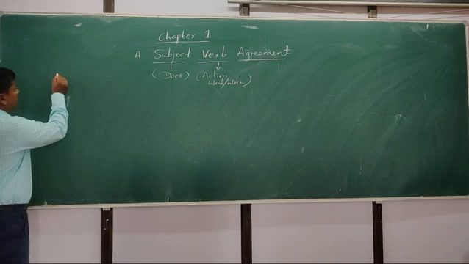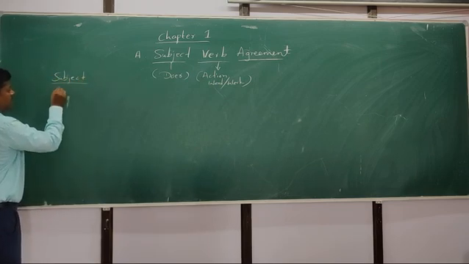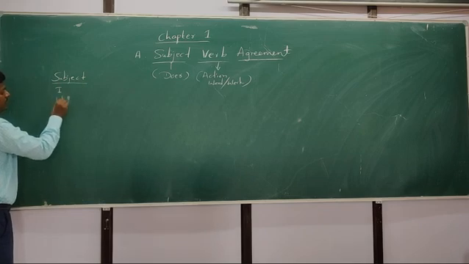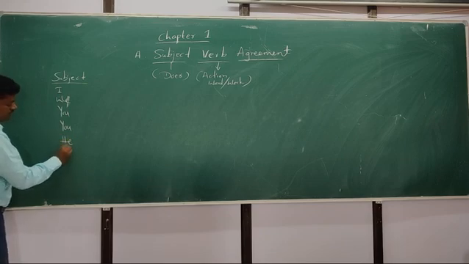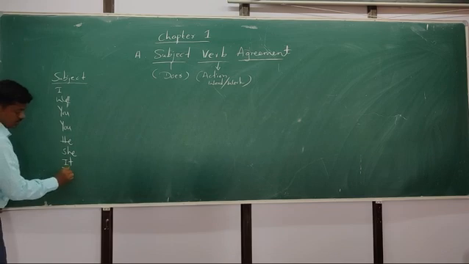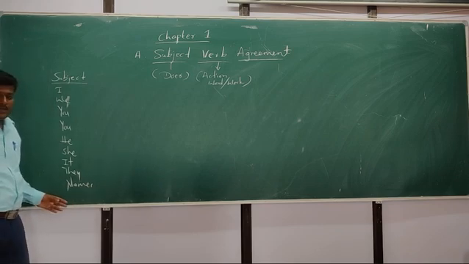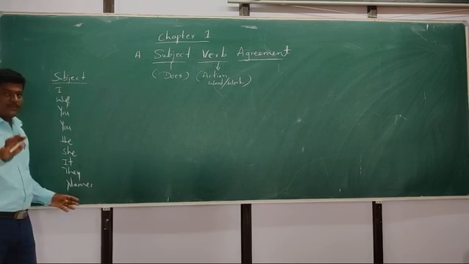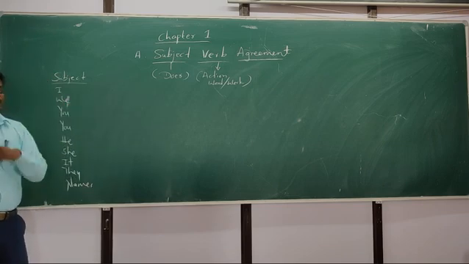See here: I, we, you, he, she, it, they, and names. Names means name of a person, name of a place, or name of things. These are also considered subjects, depending upon the sentence.